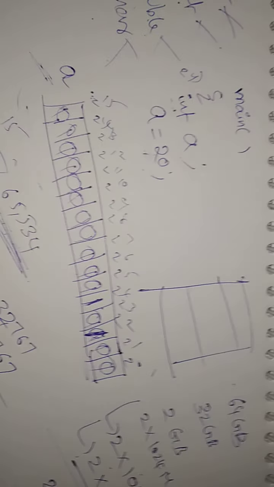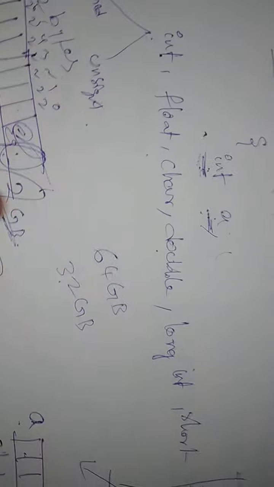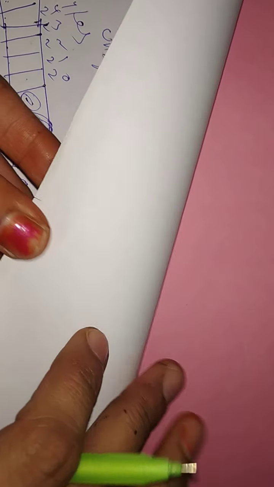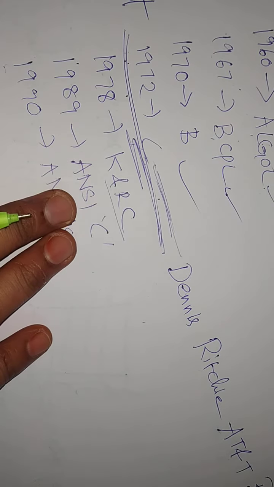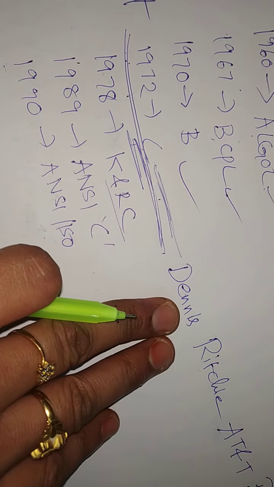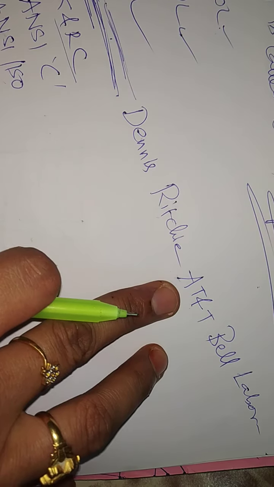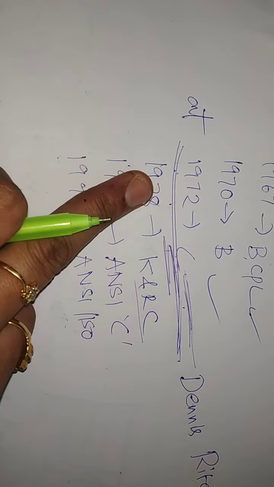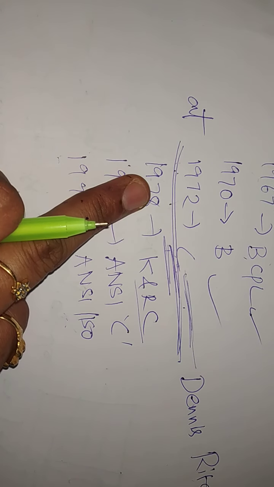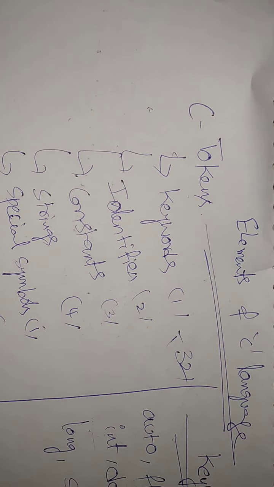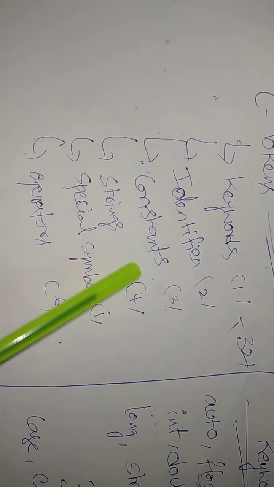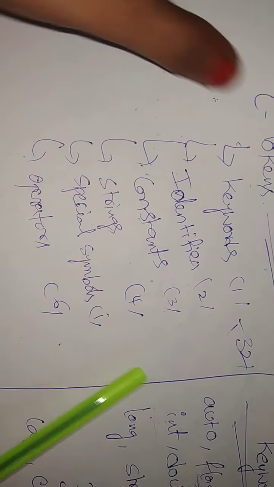So we were just discussing the introduction, a lot of elements, I will tell one by one. So what is the history of C? C was introduced by Dennis Ritchie at AT&T Bell Laboratories, America, in the year 1972. That is important. Next, C tokens, the basic elements of the C language: keywords, identifiers, constants, strings, special symbols, operators.